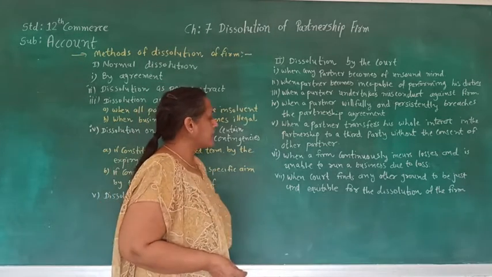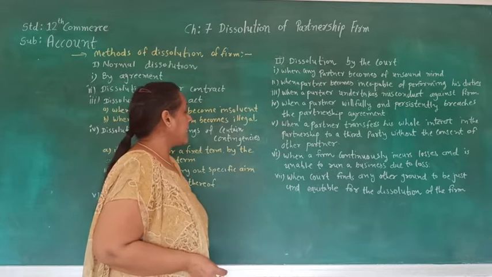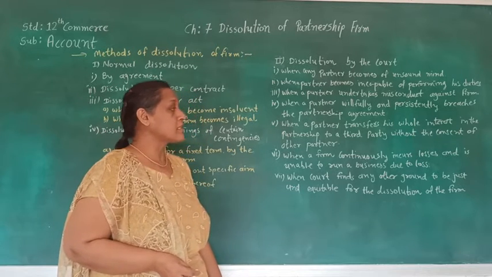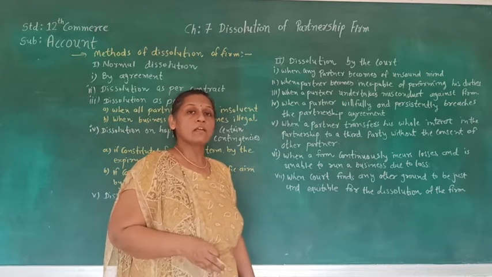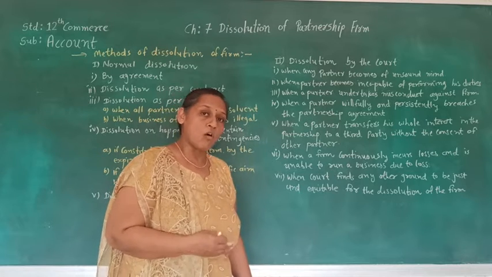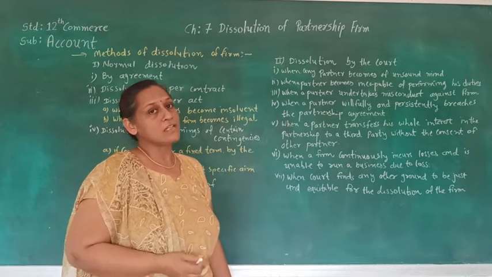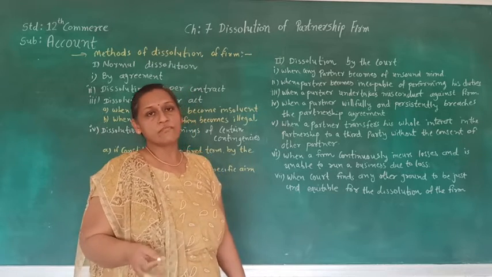The sixth one is when a firm continuously incurs losses and it is unable to run the business due to loss. So when any firm is continuously making loss and is not able to come out after all the effort, if the partnership firm is not able to come out from that loss, then the partnership firm is going to be dissolved.